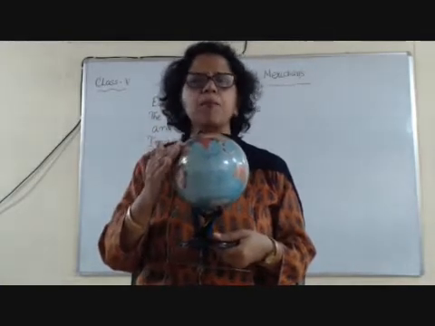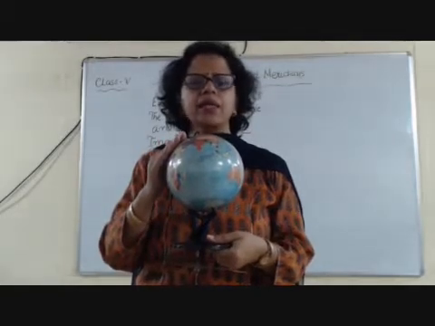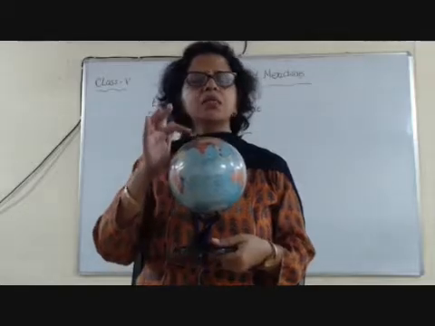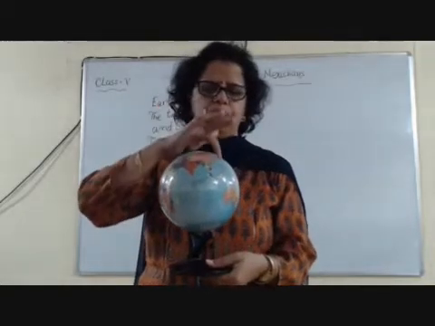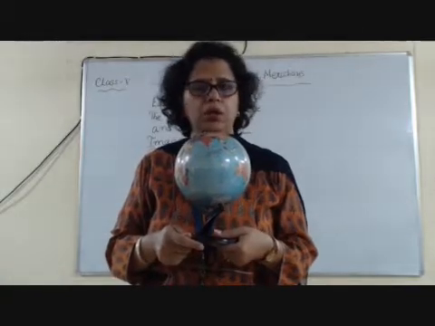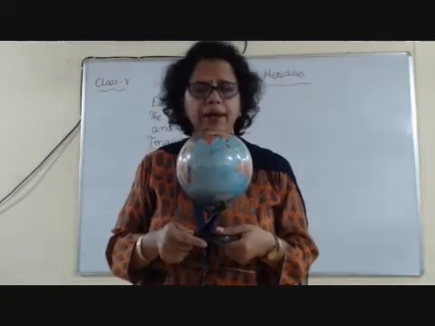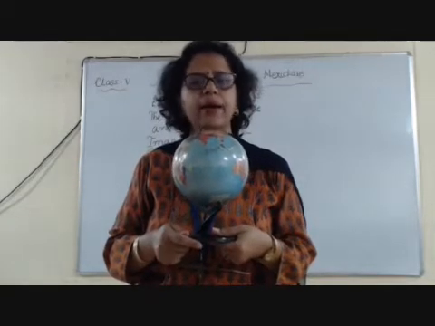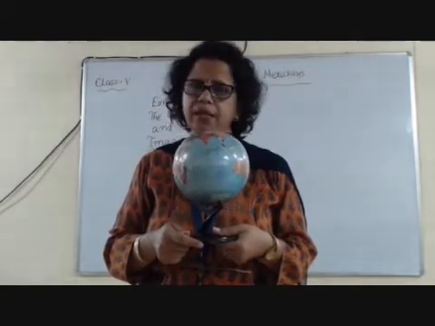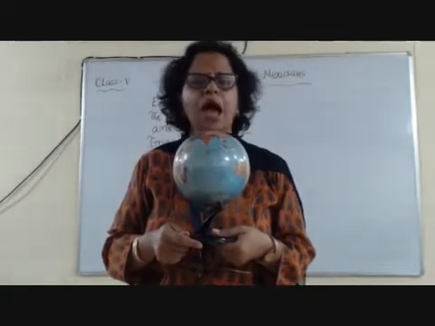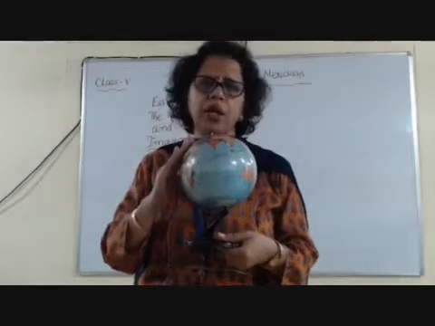Similarly, the next important parallel line is the Arctic Circle. The Arctic Circle is in the northern hemisphere here, at 66.5 degrees north. If you open your atlas and your textbook, you will see these lines clearly. In the assignment also, I have sent the diagram of these important lines.